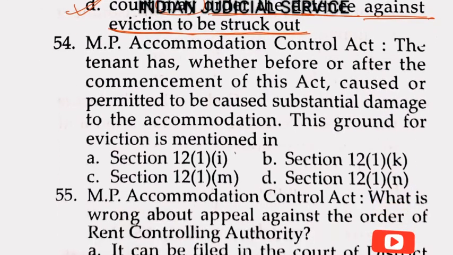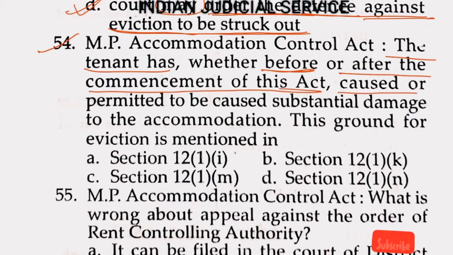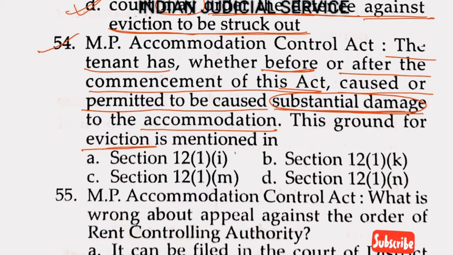Now question number 54. MP Accommodation Control Act, the tenant has, whether before or after the commencement of this act, caused or permitted to be caused substantial damage, this is very important here, substantial damage to the accommodation, this ground for eviction. So substantial damage caused by the tenant to the accommodation, this is the ground of eviction. So this ground of eviction is mentioned in section 12 subsection 1 clause K. So answer is here option B.